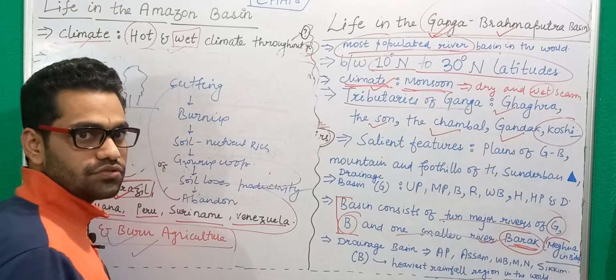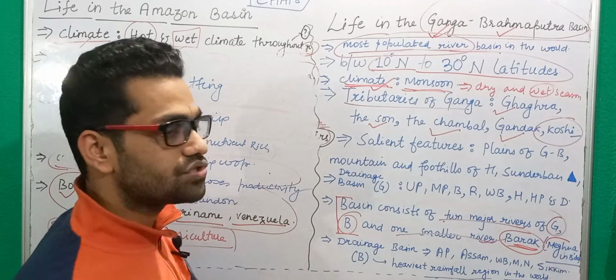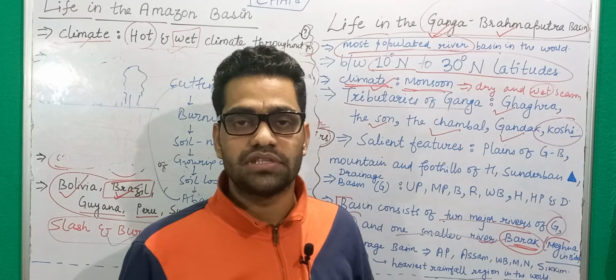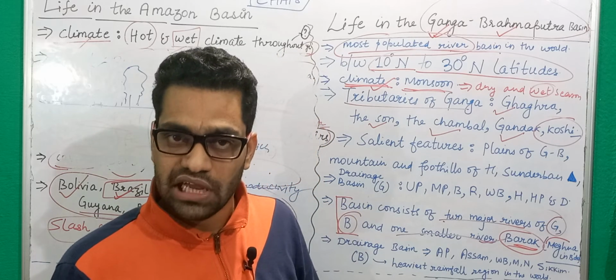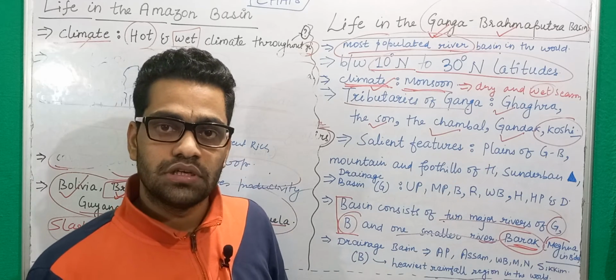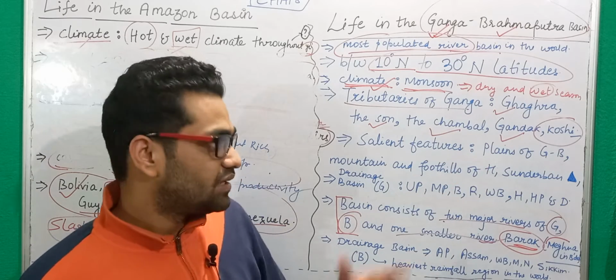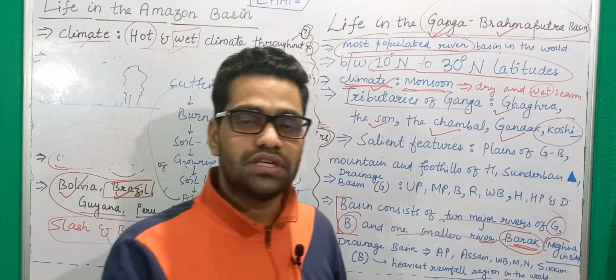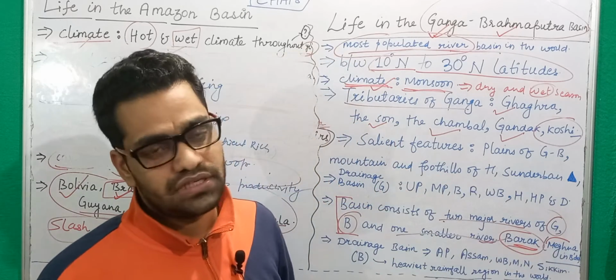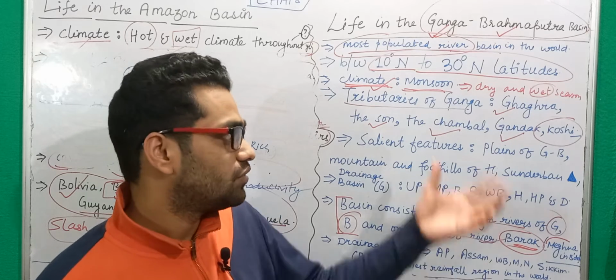Kosi is very important to understand here because Kosi is called the sorrow of Bihar. Kosi every year brings lot of damage to life and property in northern part of Bihar. So that is why it is called the sorrow of Bihar, and this is because Kosi frequently changes its course. Okay, that is why it is very difficult to control this river.